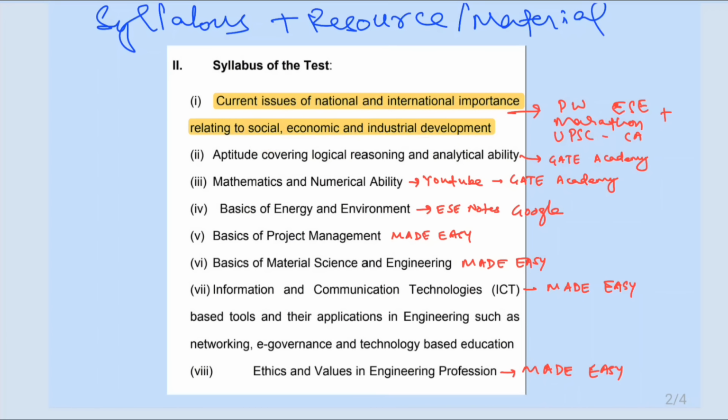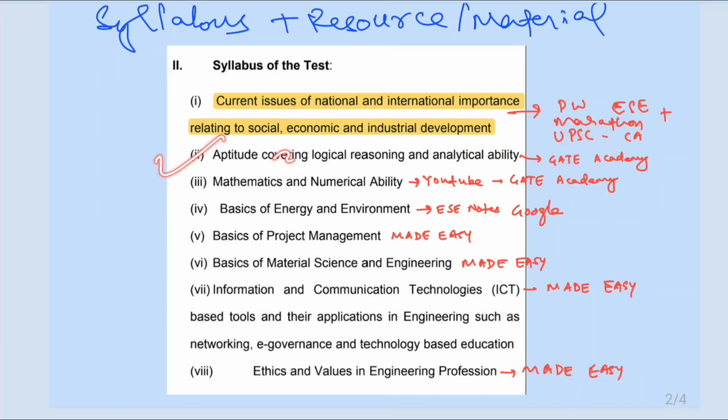How I particularly prepared this topic was, I followed YouTube, I watched the videos of Physics Wallah ESE and also its marathon, and I also followed the UPSC current affairs, which I follow through the Vision magazine. That is particularly for the UPSC civil services examination. That is going to be a very vast syllabus for you to cover, so you can also follow other ESE material for the current affairs.